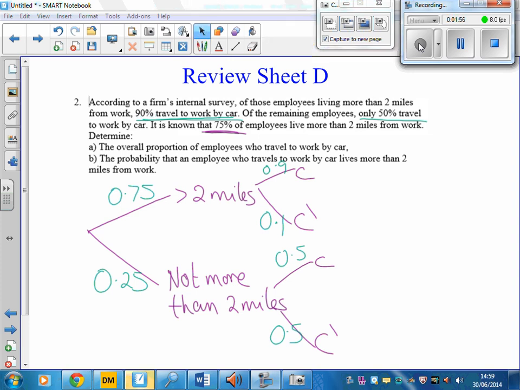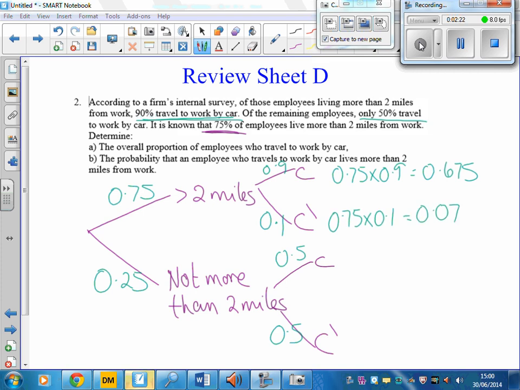Working along my branches, I can work out the probability of being more than 2 miles from work and travelling by car, 0.75 multiplied by 0.9, which is 0.675. More than 2 miles and not travelling by car, 0.75 multiplied by 0.1, which is 0.075.